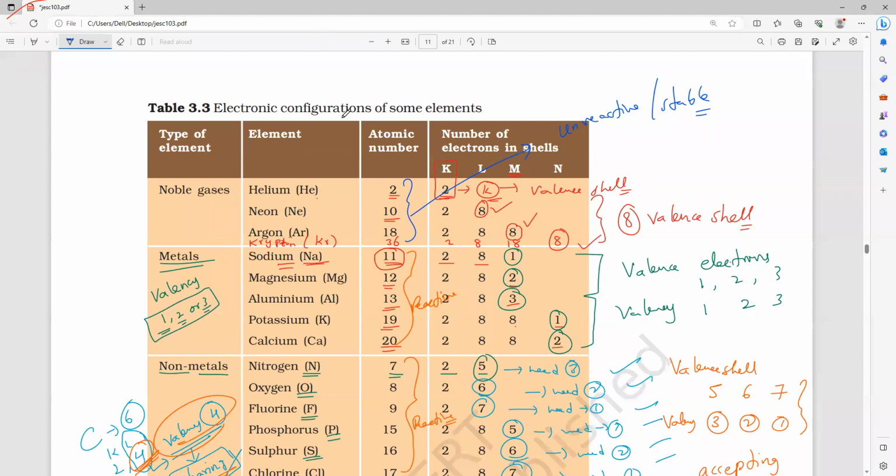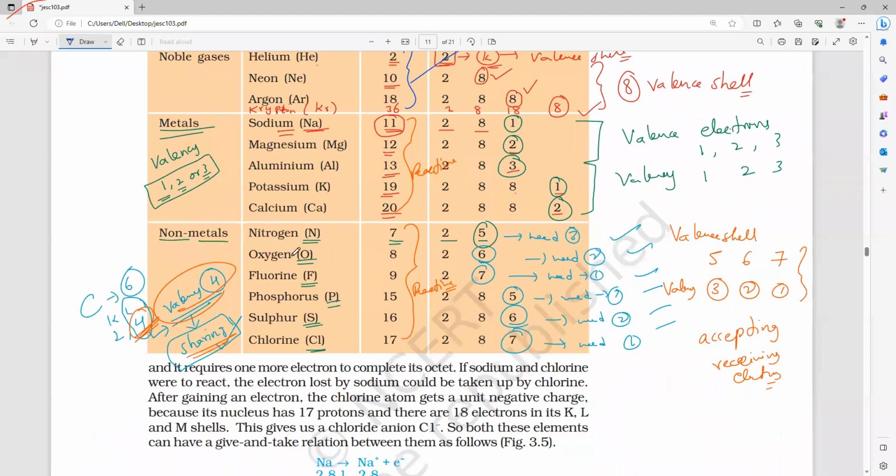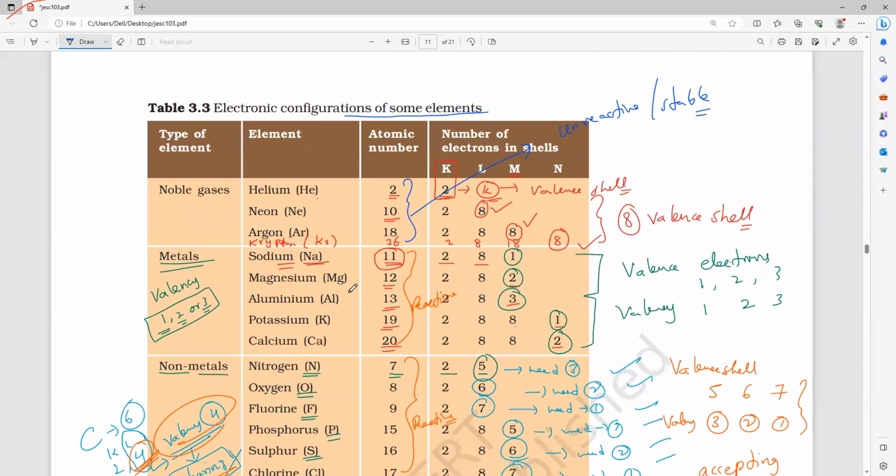So this is the electronic configuration of only some elements. Most probably the entire 10th class will run behind these elements only. As I told you, even krypton they will ask extremely rarely. Mostly the nearest electronic configurations run behind helium, neon, argon. Other than this, it won't cross. But still, if there is a chance to ask, the maximum they will go is up to krypton. So please remember that you have to practice at least up to krypton. Then only you can do it in the exam also.